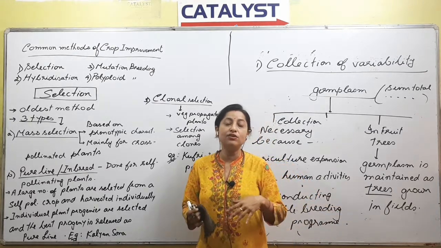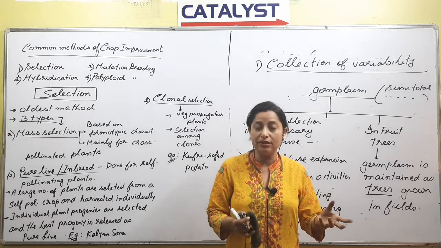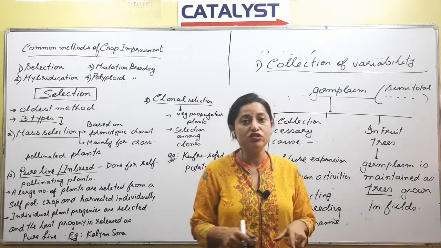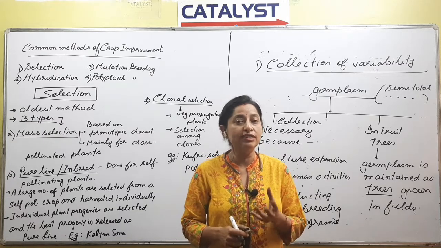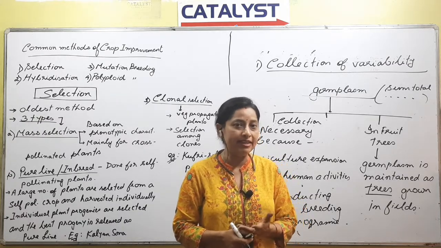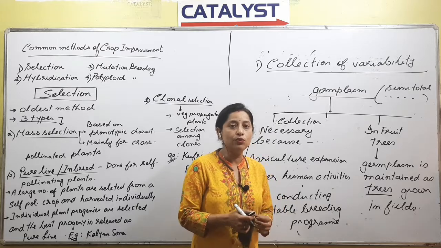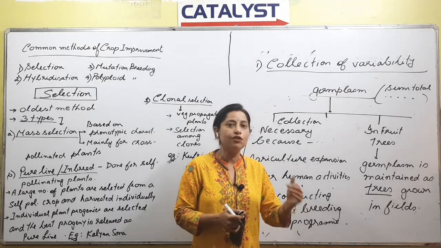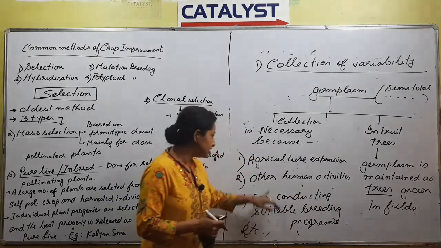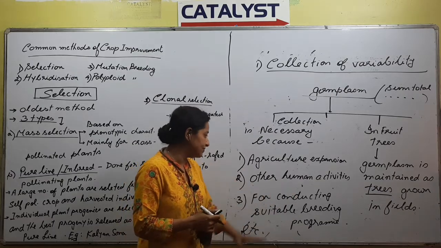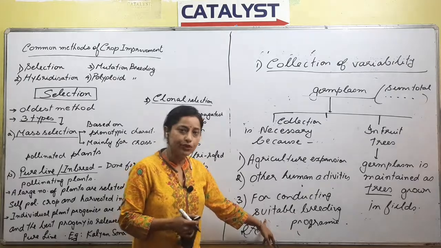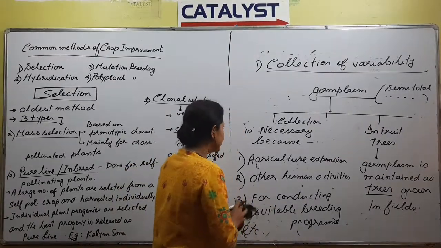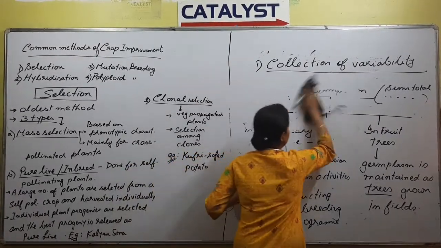So agricultural land to gusai pelai residential area bonaboli khuzile, hey tat thaka jiman bor species ase hey blak to naikia hoi jabo, so that all those species does not get extinct from the world. What we do is we try to collect the germ plasm for our future need, right? So this is what we understand by other human activities, and obviously we go for germ plasm collection for suitable breeding program. So this was the first step of plant breeding.